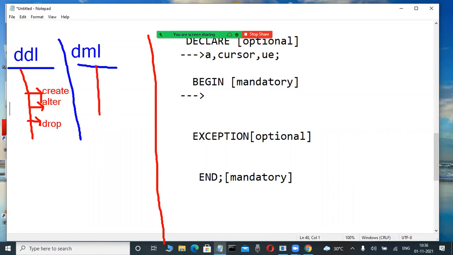In DML, here insert, update, delete. So many commands are there. Insert is a command, update is a command, delete is a command. Now here, okay, merge is a command. So many commands are there.